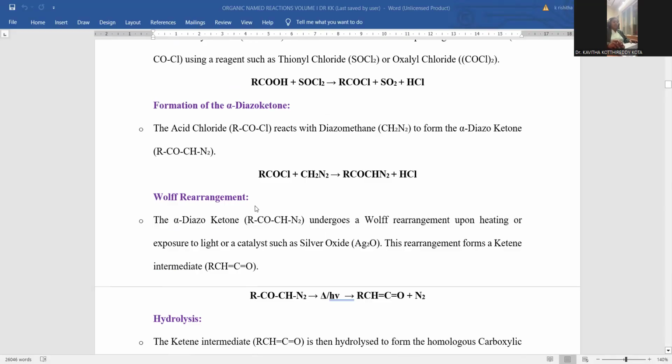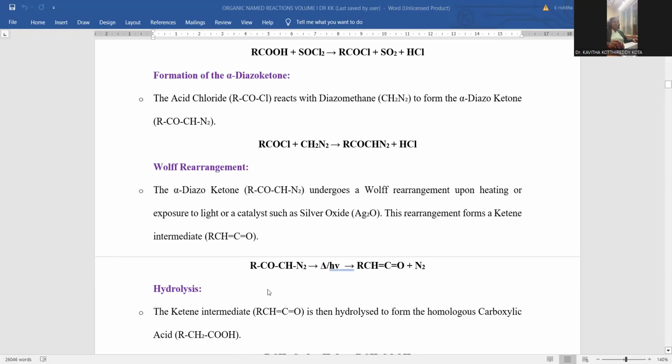Now the named reaction is operated under mild acid catalytic conditions, and as it is a light irradiated reaction, a photochemical reaction also plays a role over there. So here the entire mechanism proceeds with the free radical. You can notice the Wolff rearrangement wherever diazoketone is there, either under thermal or photochemical conditions. There is a formation of ketene intermediate by eliminating nitrogen as the byproduct. Nitrogen gas evolved during this reaction.